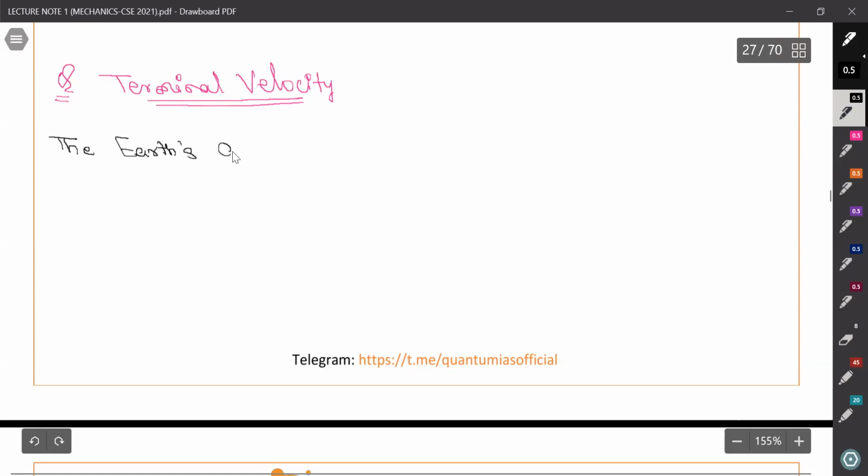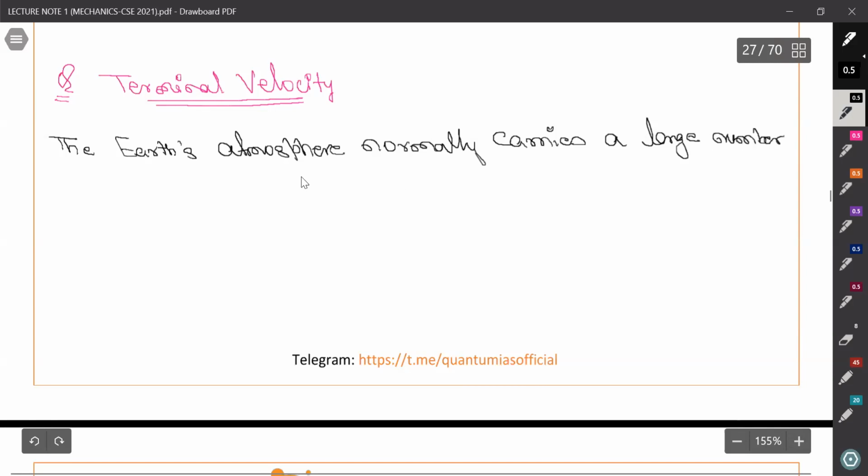The Earth's atmosphere normally carries a large number of very small particles.